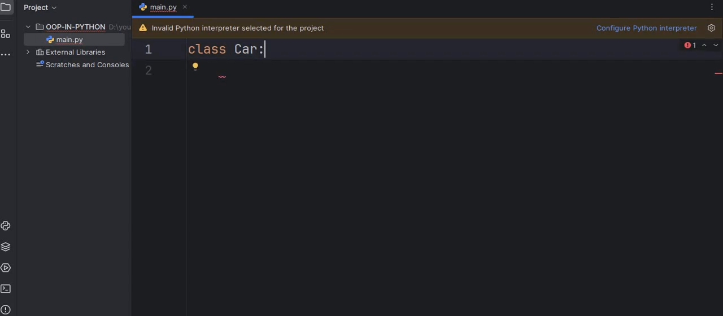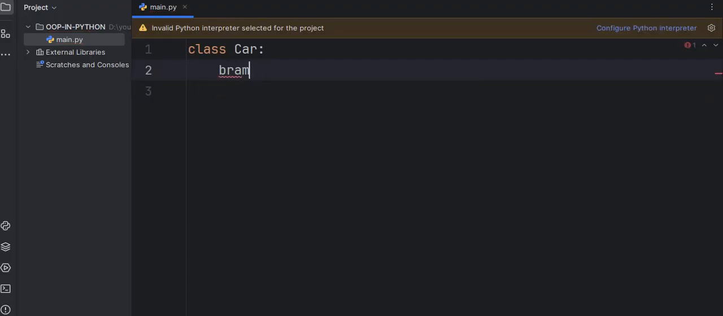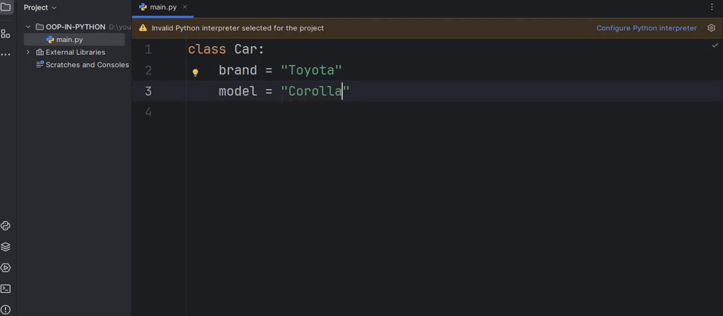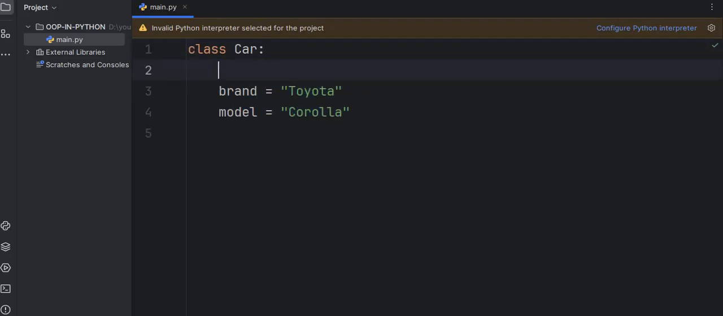Inside that class, let's say brand equal to Toyota and model equal to Corolla. So what are they inside the class? This is an attribute of the class. We also say variables. Let me write here: this is an attribute of the class.